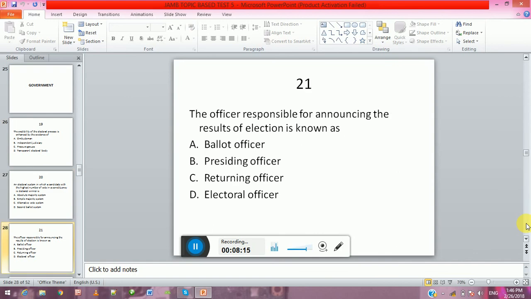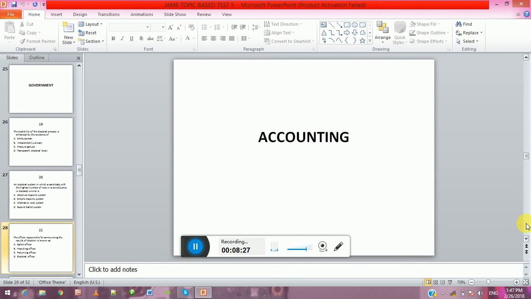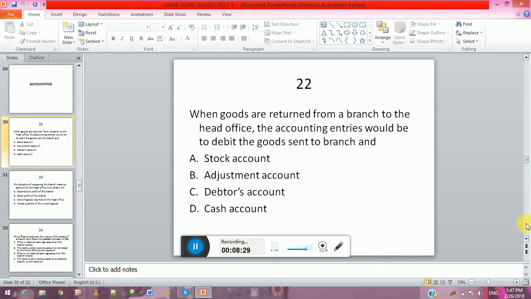The officer responsible for announcing the results of election is known as A, ballot officer, B, presiding officer, C, returning officer, D, electoral officer.